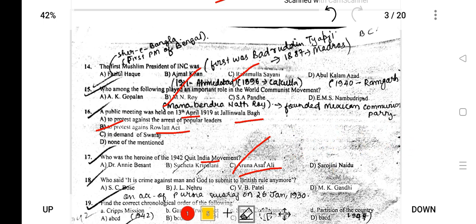So she is also held as the heroine of the Quit India movement. Who said it is a crime against man and God to submit to British rule any more? This was said by Mahatma Gandhi, in the context of Purna Swaraj. The Karachi session of 1929.